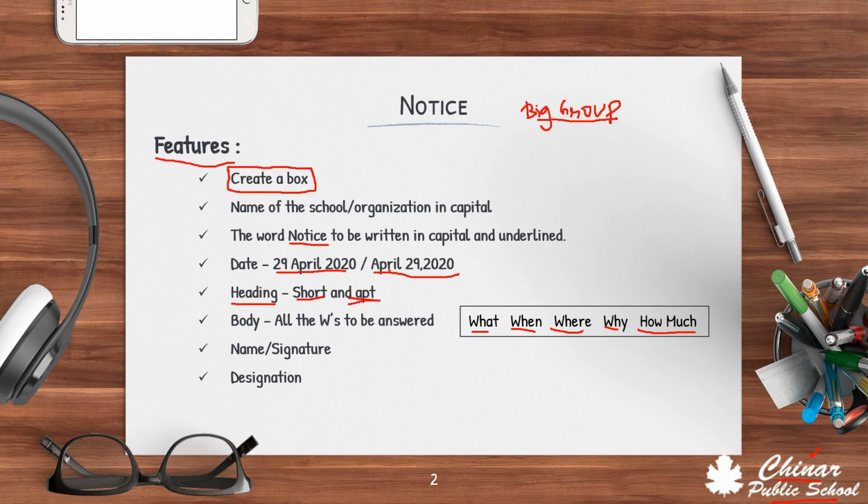After that, again in the left hand side corner, you write your name or a signature. You can write a signature, but it should be clear. Since we are doing it at school level here, we write a clear name, so instead of the signature, you can take it as writing the name. And after that, the designation. Designation means if you are given a designation in the question, suppose it is told you are the head boy, head girl, a secretary, or the cultural head, you will write that. Else, if nothing is given, you will write your class. You are studying in class 8th, you will write class 8th. Correct?